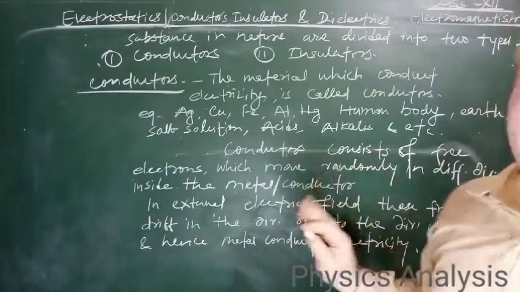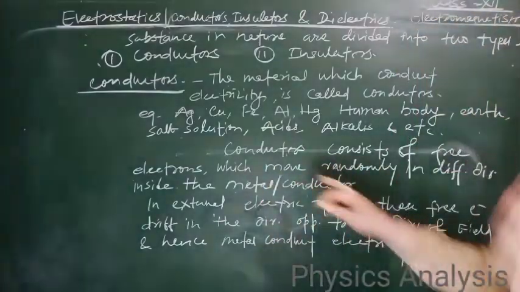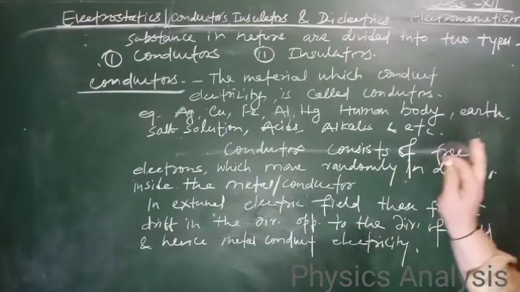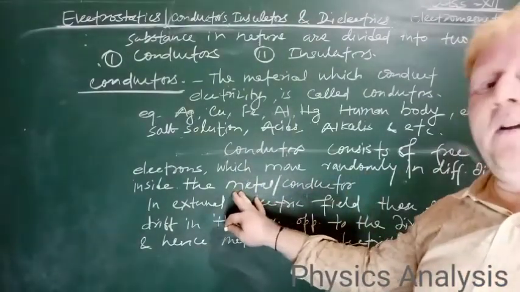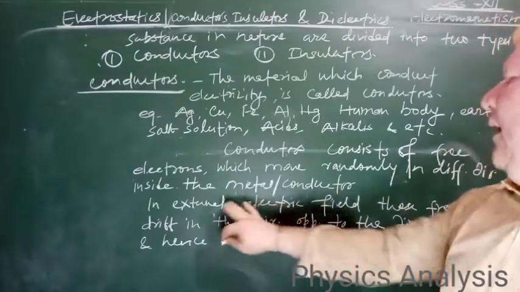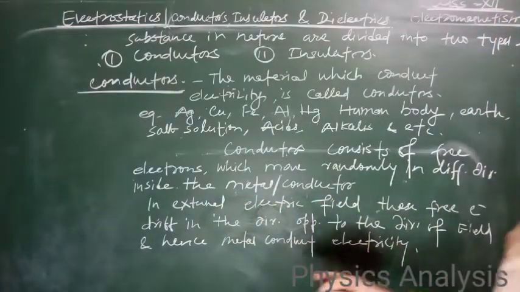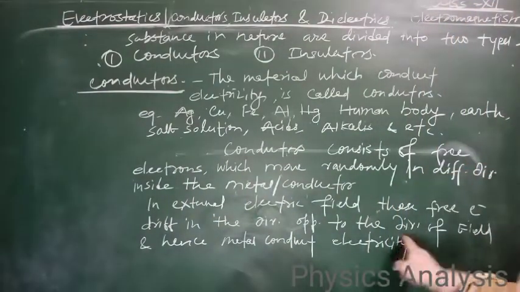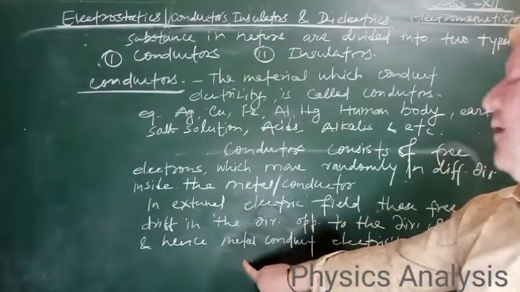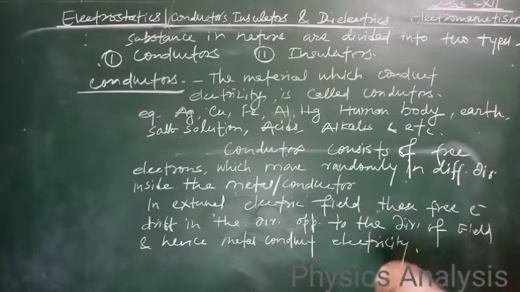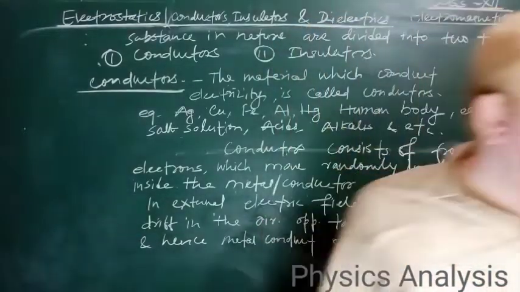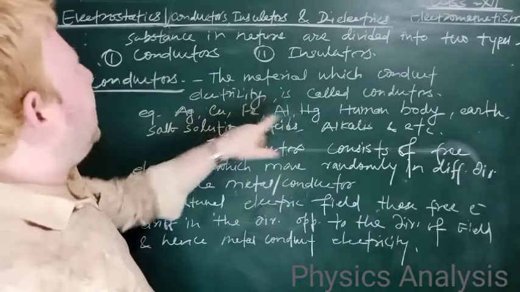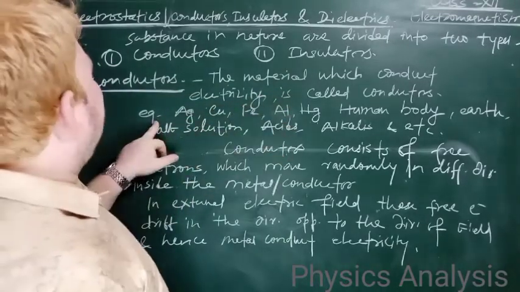Conductors consist of free electrons which move randomly in different directions inside the metal or conductor. In an external electric field, these free electrons drift in a direction opposite to the direction of the electric field, and hence metals conduct electricity. So a conductor is the material which conducts electricity.